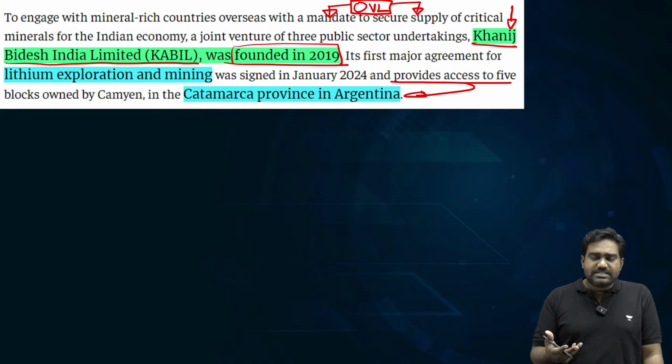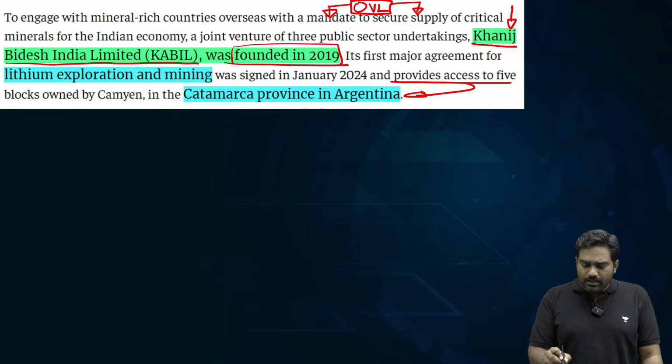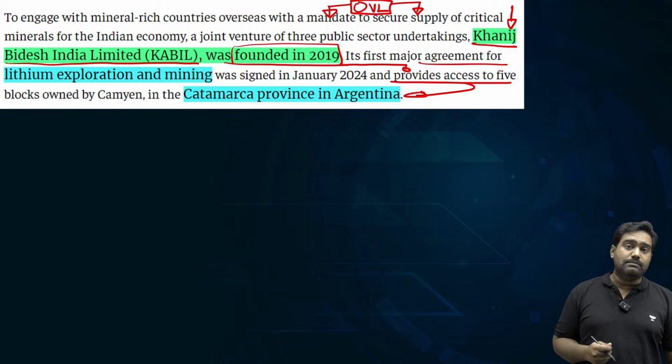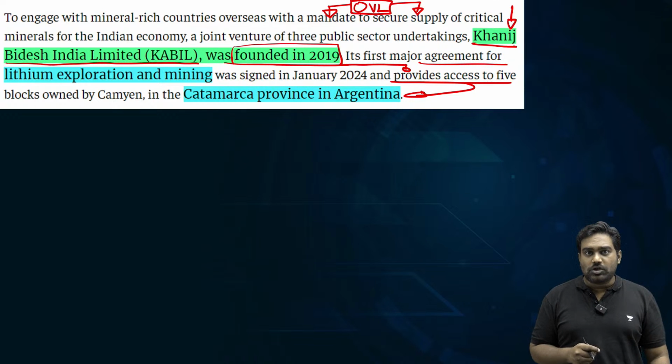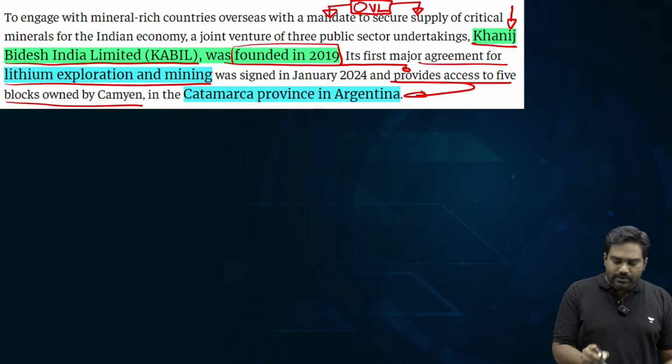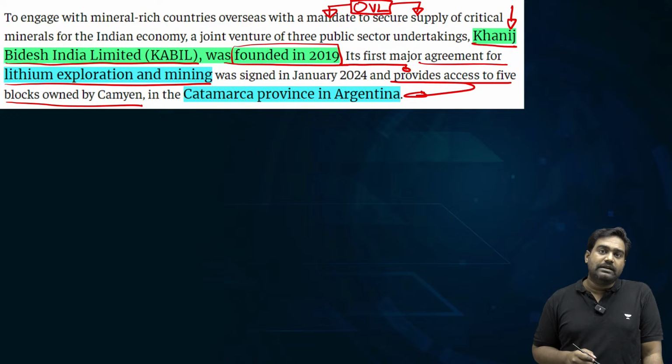It has invested in many other countries in Africa, in Venezuela and others. So similar to the role of OVL, KABIL will also play a role in securing critical mines, in investing in those projects and setting up those supply chains so that our demand for critical minerals is met from reliable partners.